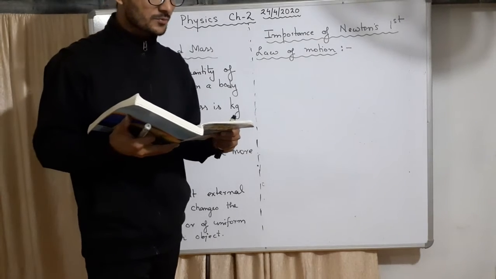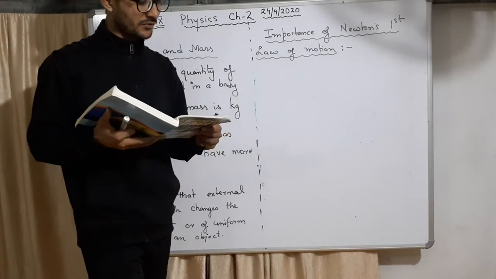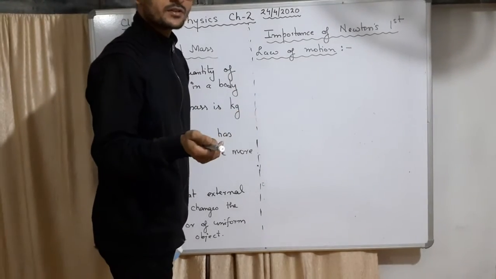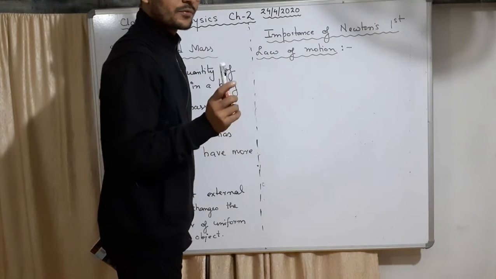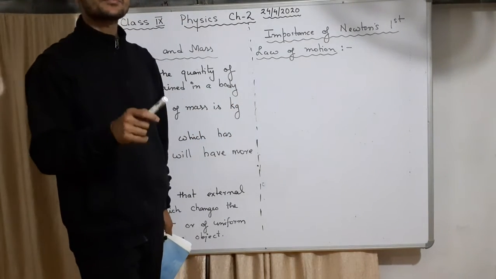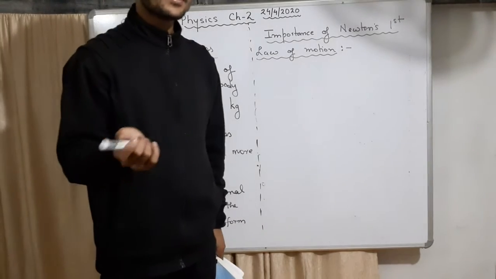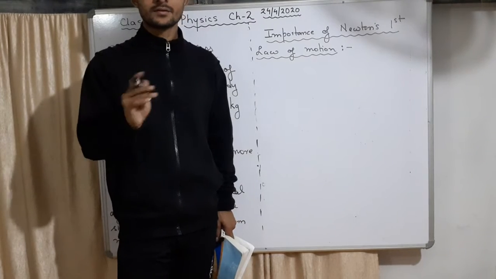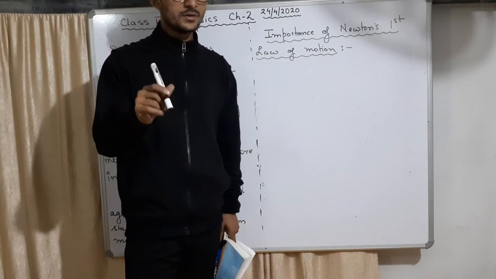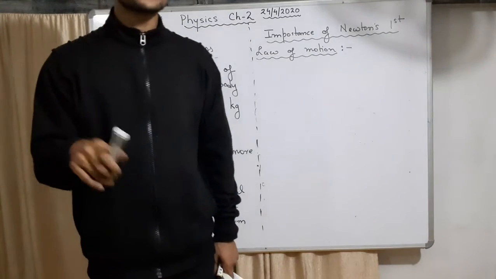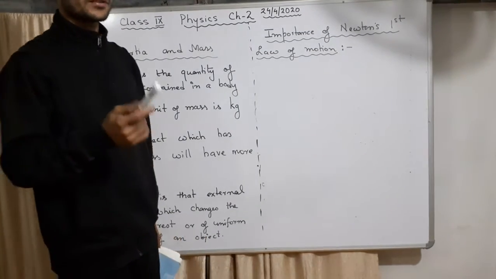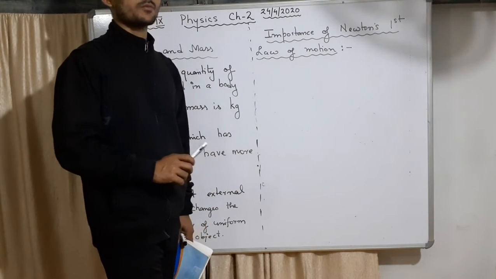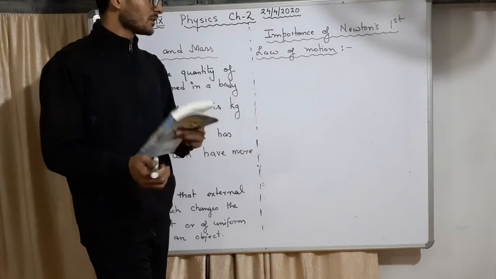Third, it introduced the concept of force, the physical quantity, and gave its definition as external influence. In the first law, you know that until and unless an external force is applied on it, that means from the first law we came to understand that there is an external agency which is called force. Remember, in the first law we are yet to write F equal to what. We are not writing how much is the force, but we know there is a force which is responsible for making the change in the state of the body, from rest to motion, or from motion to stop.